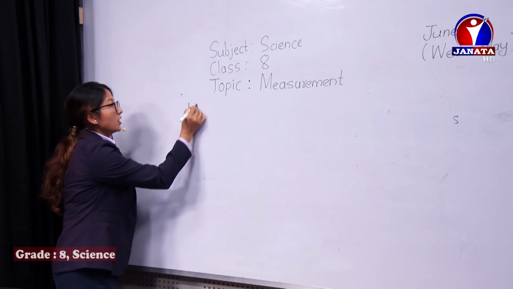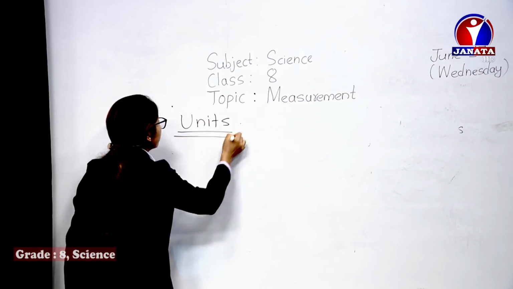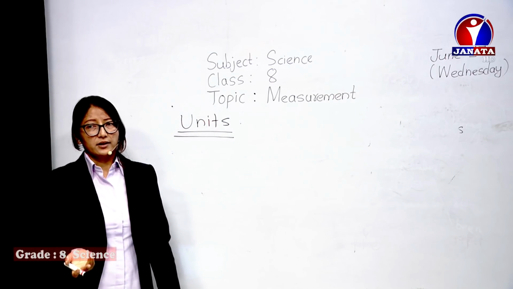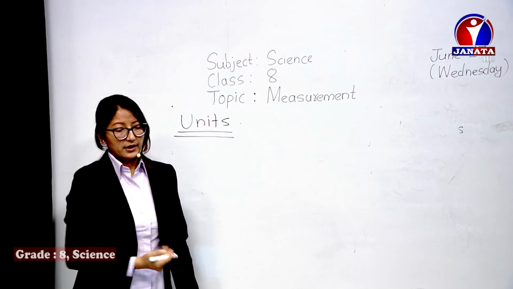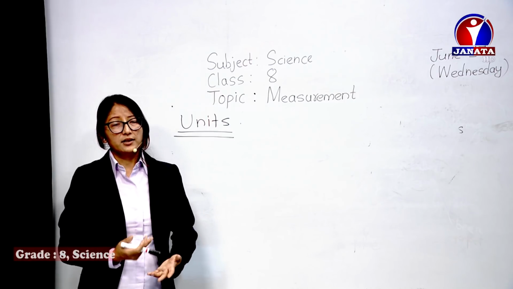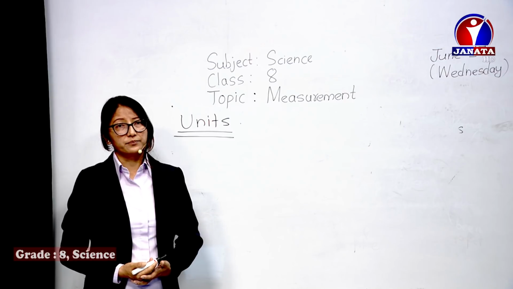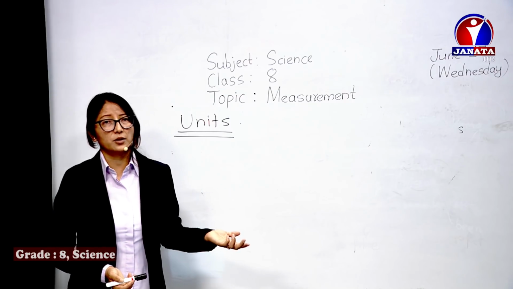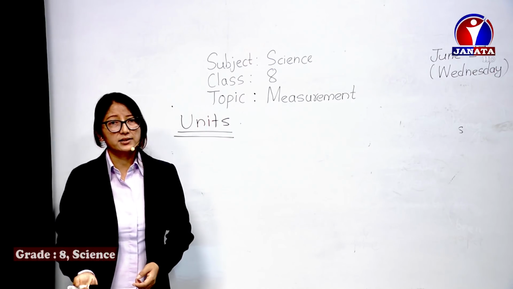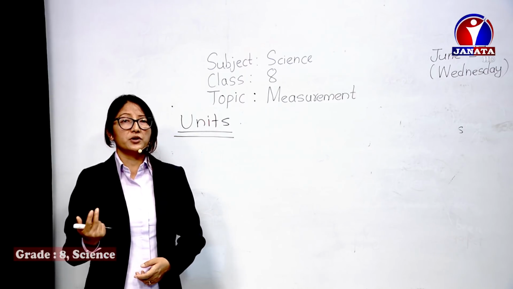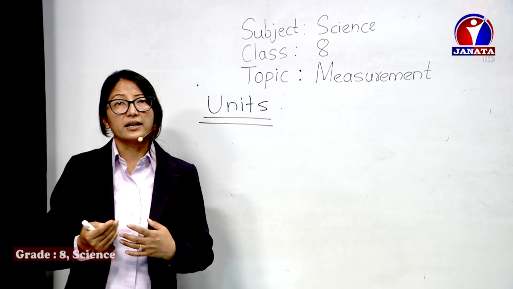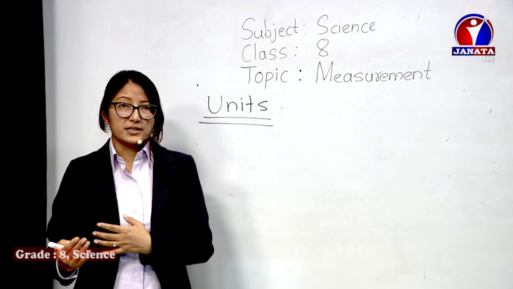To start with the topic, as we were discussing before, suppose you want to buy something. You go to the market and you wanted some amount of sugar. You ask, okay, give me little sugar. Little means how much will you give? And then to make the shopkeeper more clear, you say, give me 2 sugar. What does 2 mean? It gives no sense at all. The pure numerical number in physics is actually meaningless.